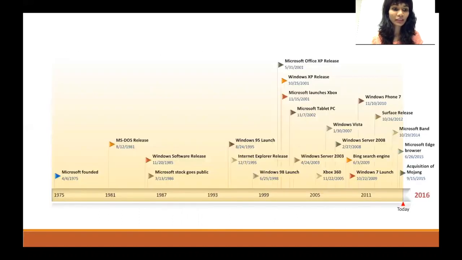Coming to the timeline, in 1975, Microsoft was founded, and in 1981, they released the first version of operating system known as MS-DOS. And later in 1985, Windows software was released. In 1986, Microsoft stock goes public. In 1995, they released Windows 95 and then Internet Explorer.